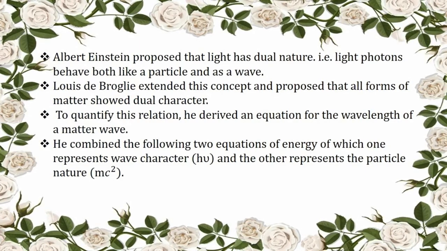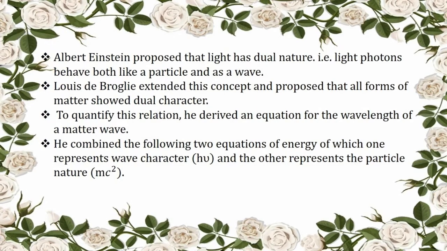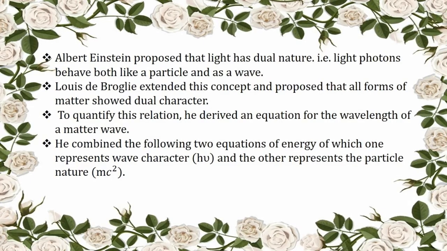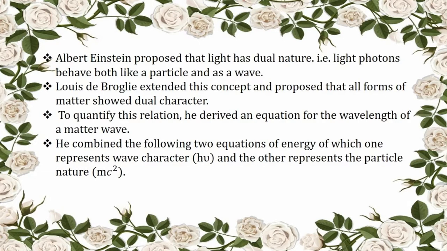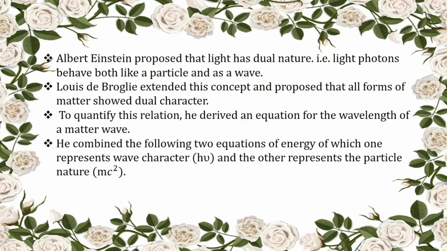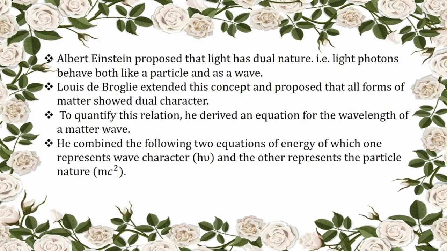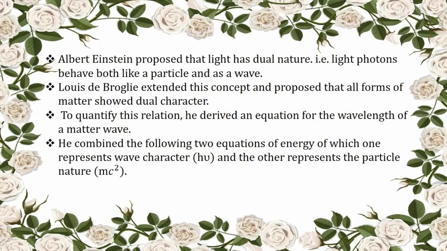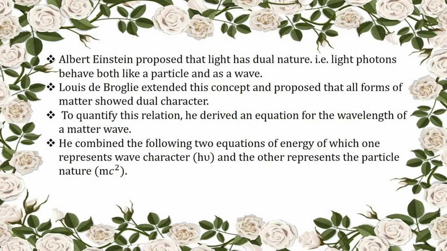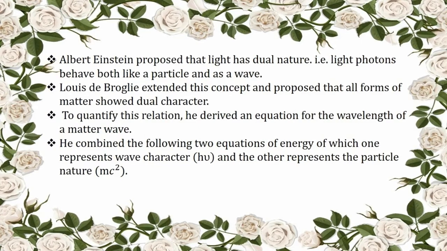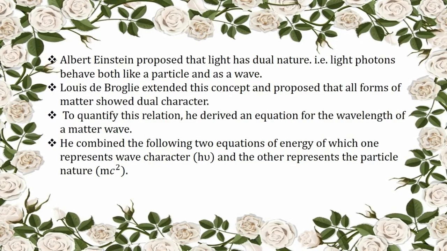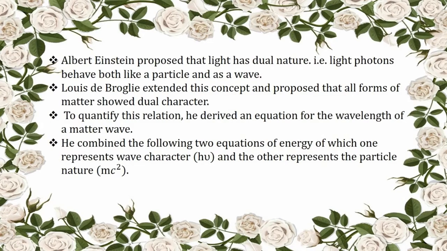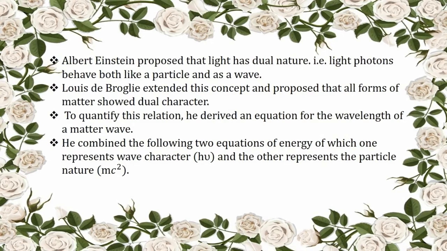In the year 1924, de Broglie extended this concept and he suggested that just as light, matter can also exhibit dual behavior. He said all microscopic particles such as electrons, protons, atoms, molecules can behave like a wave as well as like a particle. So, dual nature of matter means, in simple terms, all material particles in motion can possess wave-like nature as well as particle-like nature.